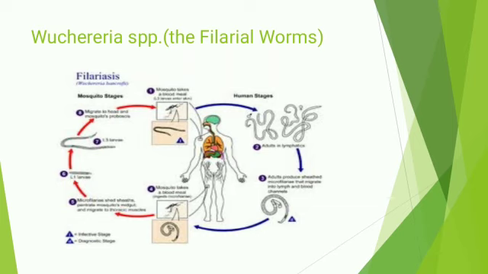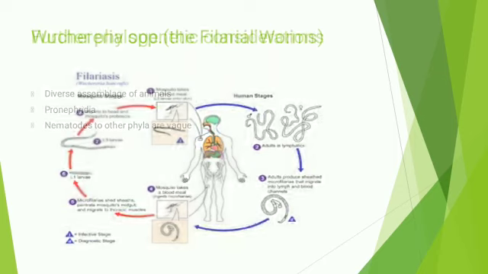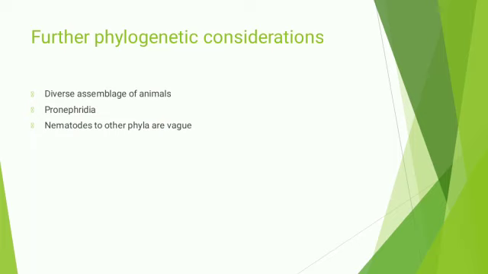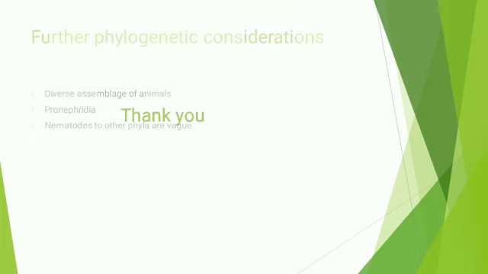The nematomorphs may be more closely related to the nematodes than any other group. Nematodes and nematomorphs are cylindrical in shape, have a cuticle, are dioecious, and are sexually dimorphic. The larval forms of nematomorphs and nematodes are similar. So nematomorphs and nematodes are closely related because of their shape and structure, and because they are dioecious. These are the further phylogenetic considerations of nematodes. Thank you.